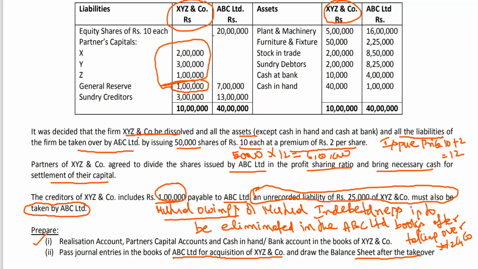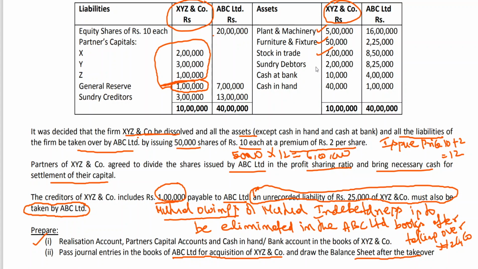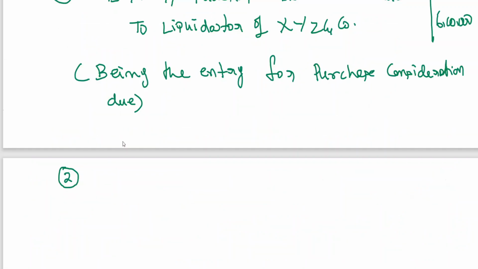It was decided that the firm XYZ is to be dissolved and all the assets except cash in hand and cash at bank, and all the liabilities of the firm, be taken over by ABC Limited. That means they are taking plant and machinery, furniture, stock in trade, debtors, and they are also taking creditors. You must debit these items and credit sundry creditors, and also you should credit purchase consideration. What is purchase consideration? 6 lakh. This also you should credit. After writing the entry I'll explain this.